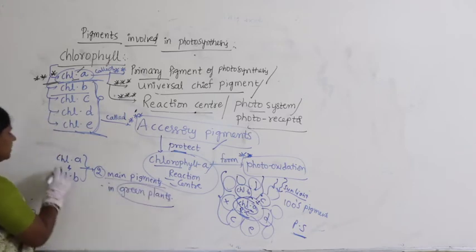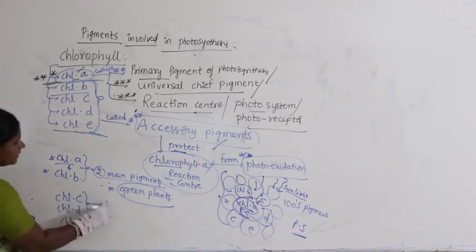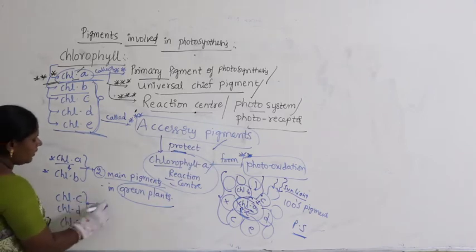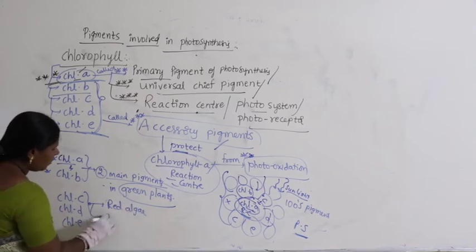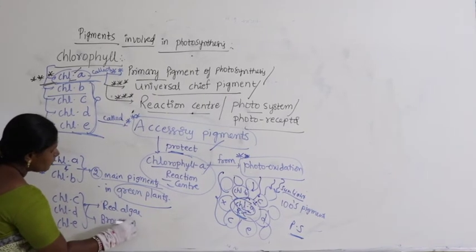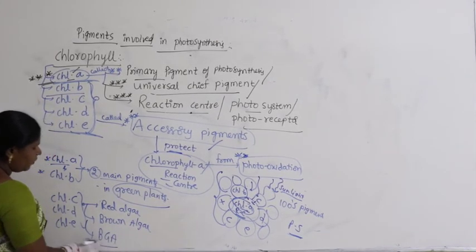Chlorophyll C, chlorophyll D and chlorophyll E are present in red algae, brown algae and also in blue-green algae, BGA.